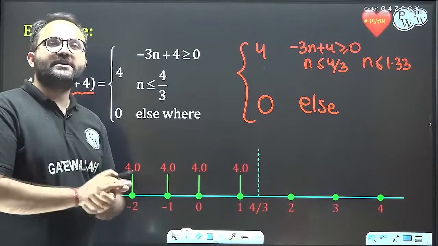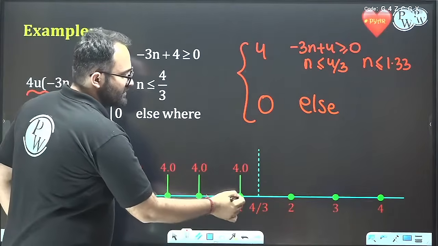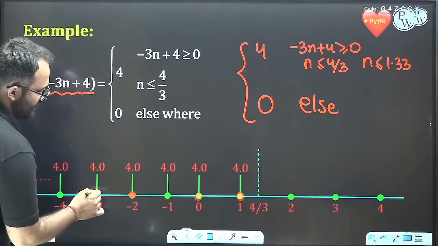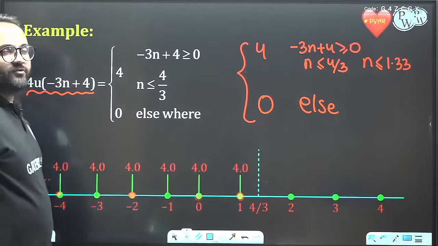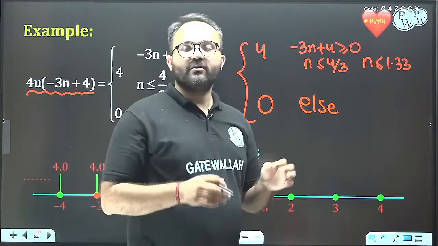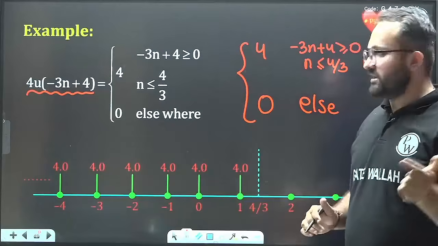Now what is the integer less than 4 by 3? That is 1. So this function will start from 1, 0, minus 1, minus 2, minus 3 and so on. So this will not start from 1.33, rather it will start from 1. I hope this point is clear because n has to be integer.